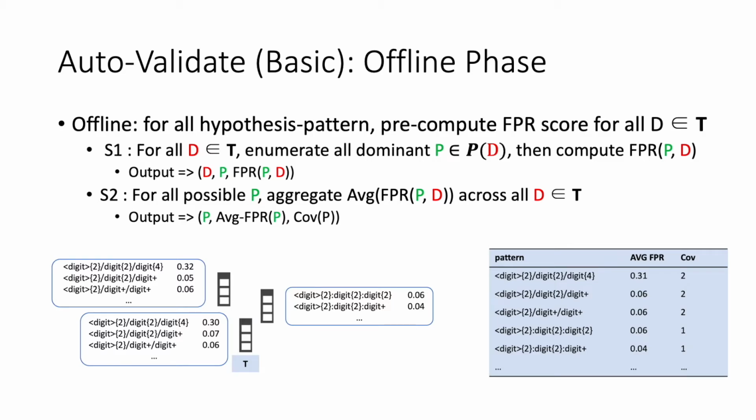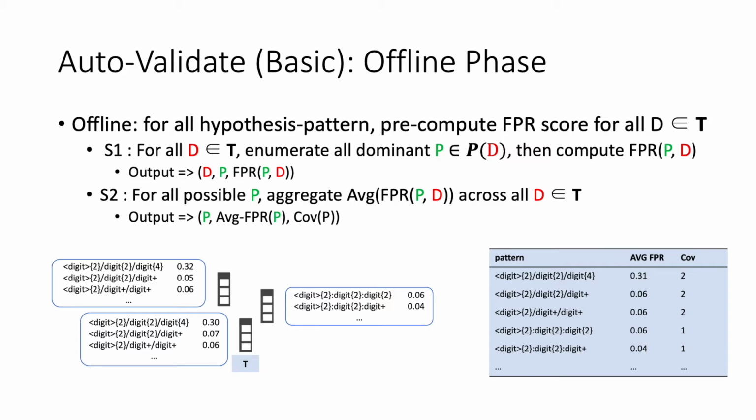In the first step, for each pattern P of some column D in T, we pre-compute its local impurity score FPR, since P may be hypothesized as a domain pattern for some query column C in the future, for which this D can provide a piece of local evidence. Let P be the space of possible patterns in T. For the second step, we pre-compute FPR for all possible patterns in P on the entire T by aggregating local FPRs for all columns substantially following the pattern. The coverage of all P can be pre-computed similarly.